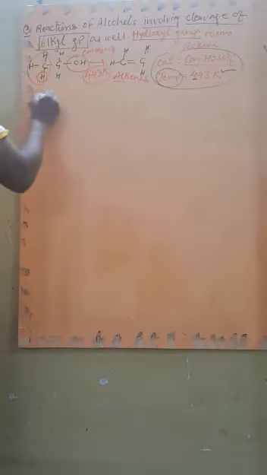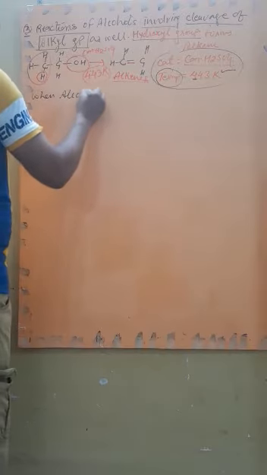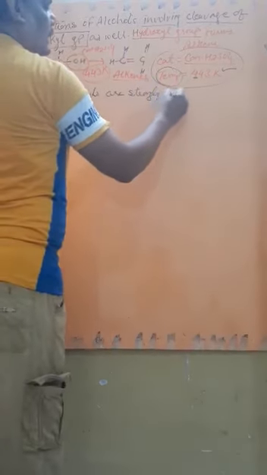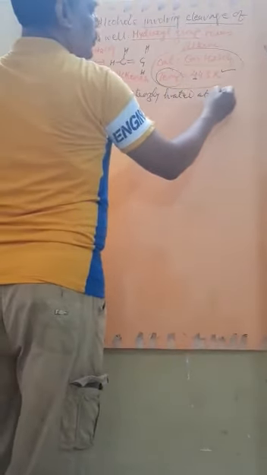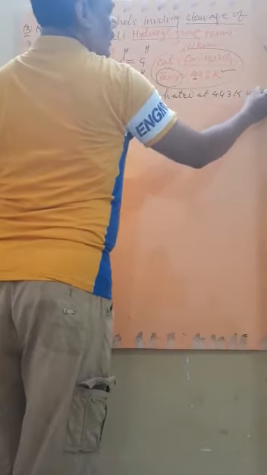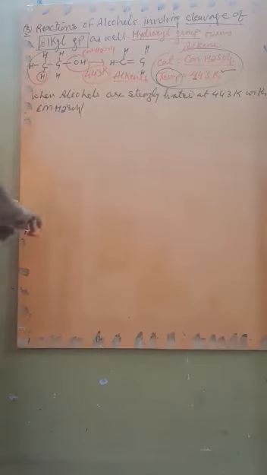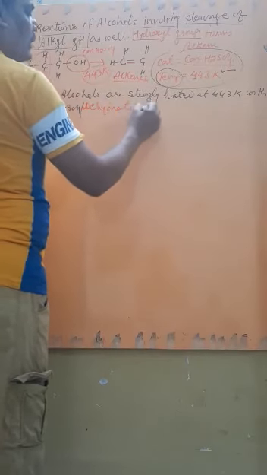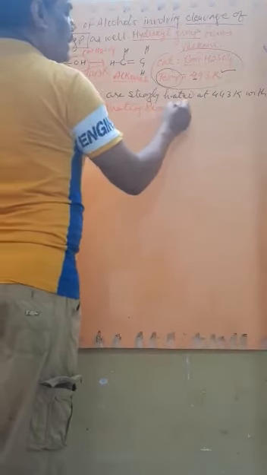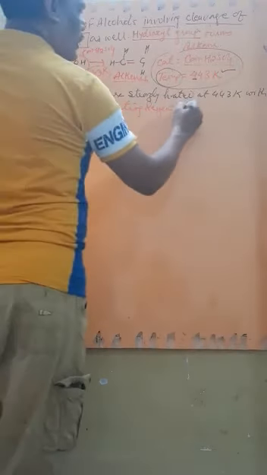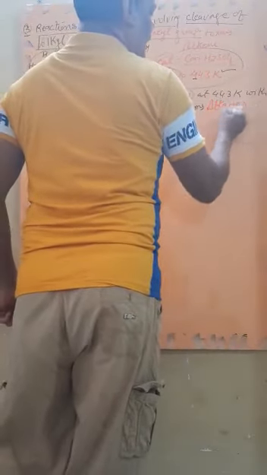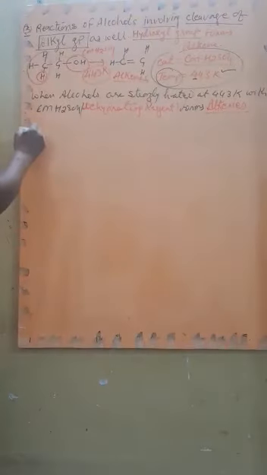Here we can write: when alcohols are strongly heated at 443 Kelvin with concentrated H2SO4. This concentrated H2SO4 also acts as a dehydrating agent, or dehydrating reagent. So this is the role of concentrated H2SO4, it forms alkenes as the major product. Alkenes as the major product. Like we can write the first reaction for it.